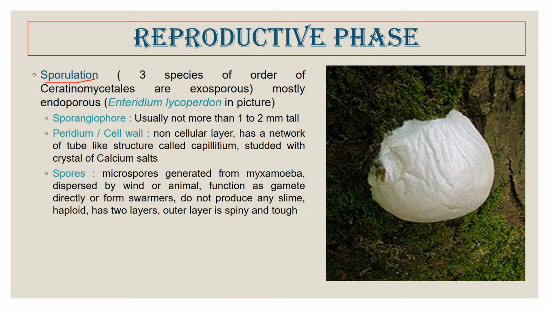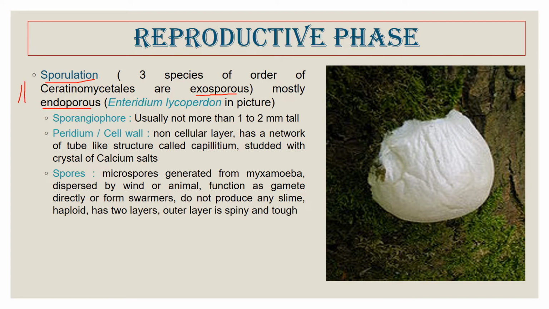The sporulation, or spore formation, is generally of two types. One is the exosporous, another is the endosporous. As the name suggests, exosporous is when the spores are not covered by any membrane.